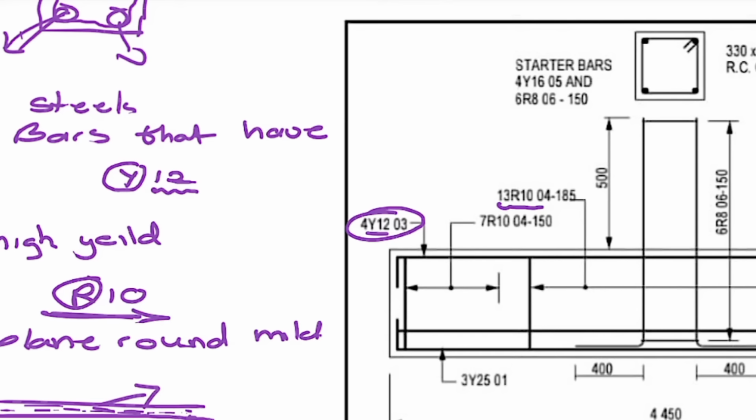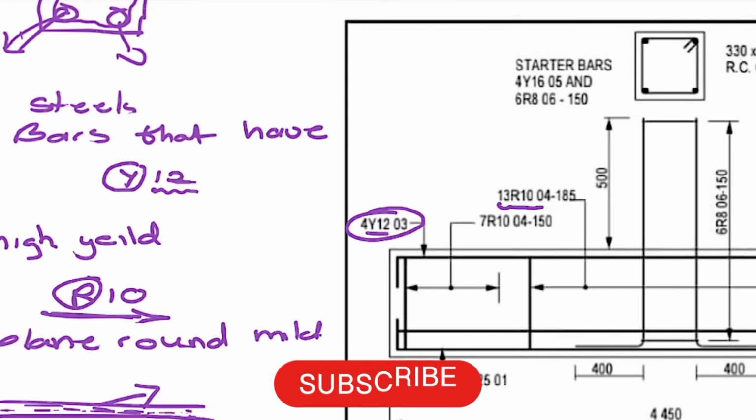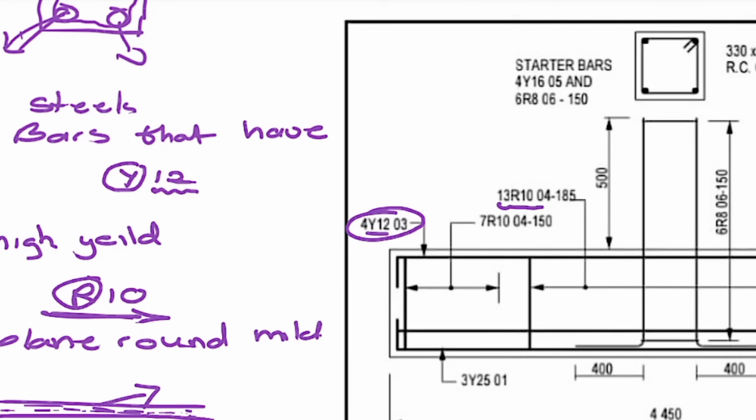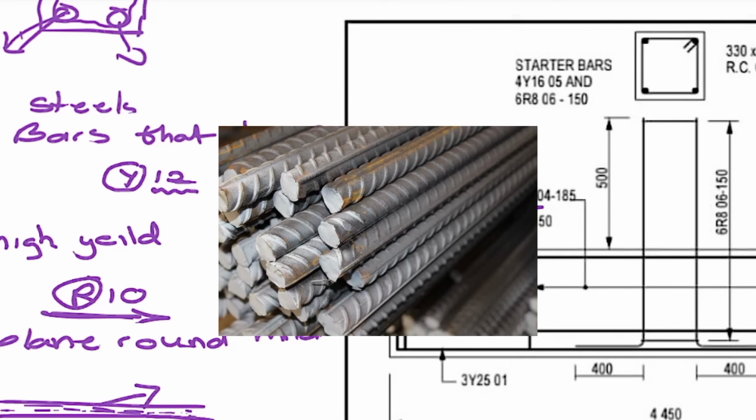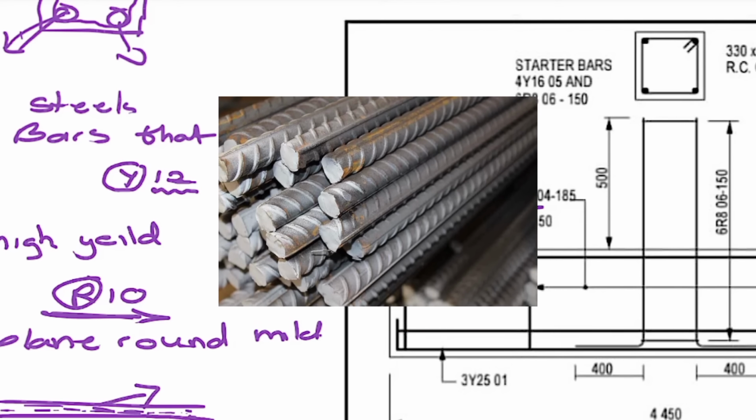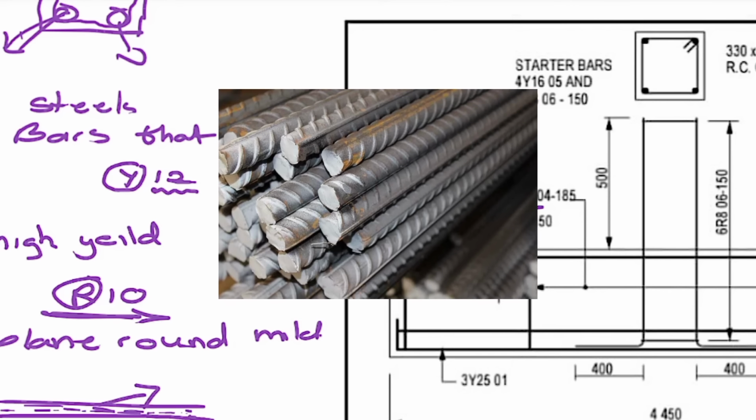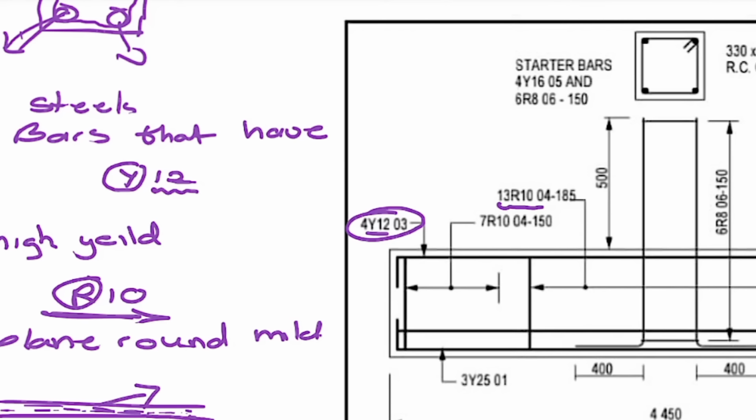Okay, back to the 12. This is the high yield deformed. What it kind of looks like is like this, and then it has these things going on it, right? That's what we call a high yield. These are the most common ones. You will notice them on construction sites. They are very hard and they don't bend. I think they kind of look something like this. So these are your high yield deformed steel bars. These are the ones that have the Y.